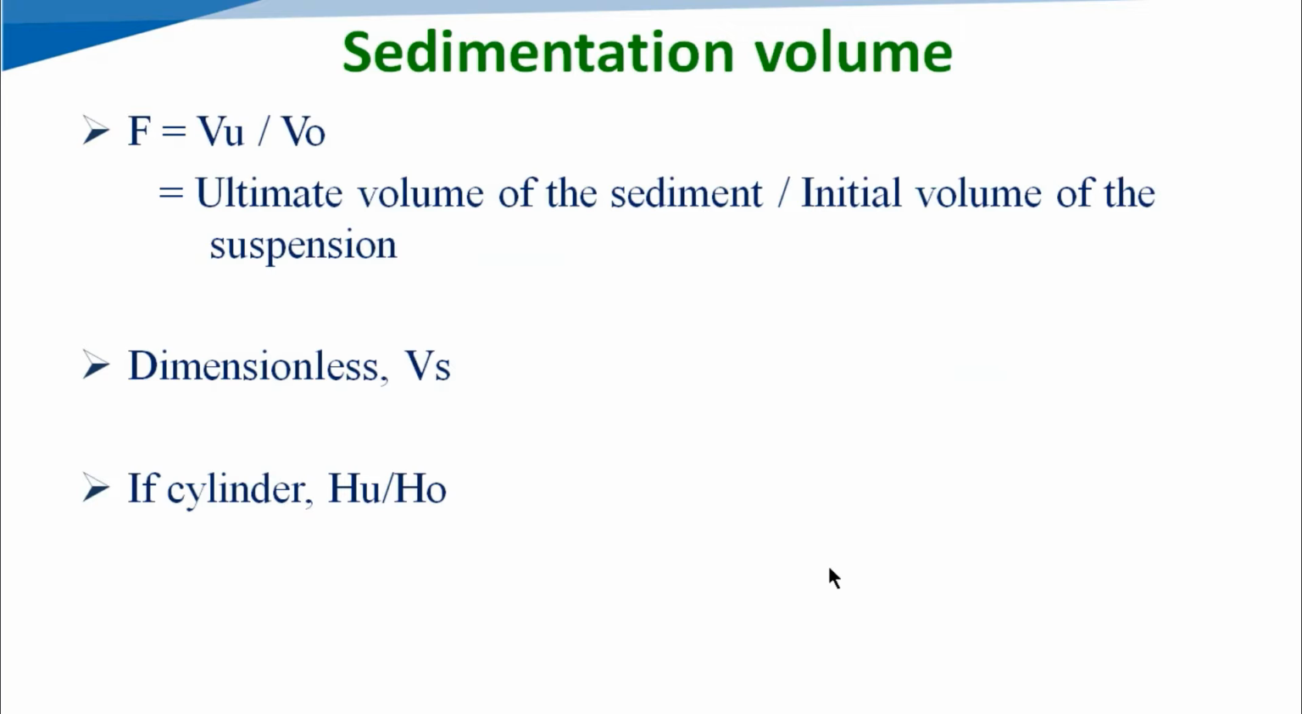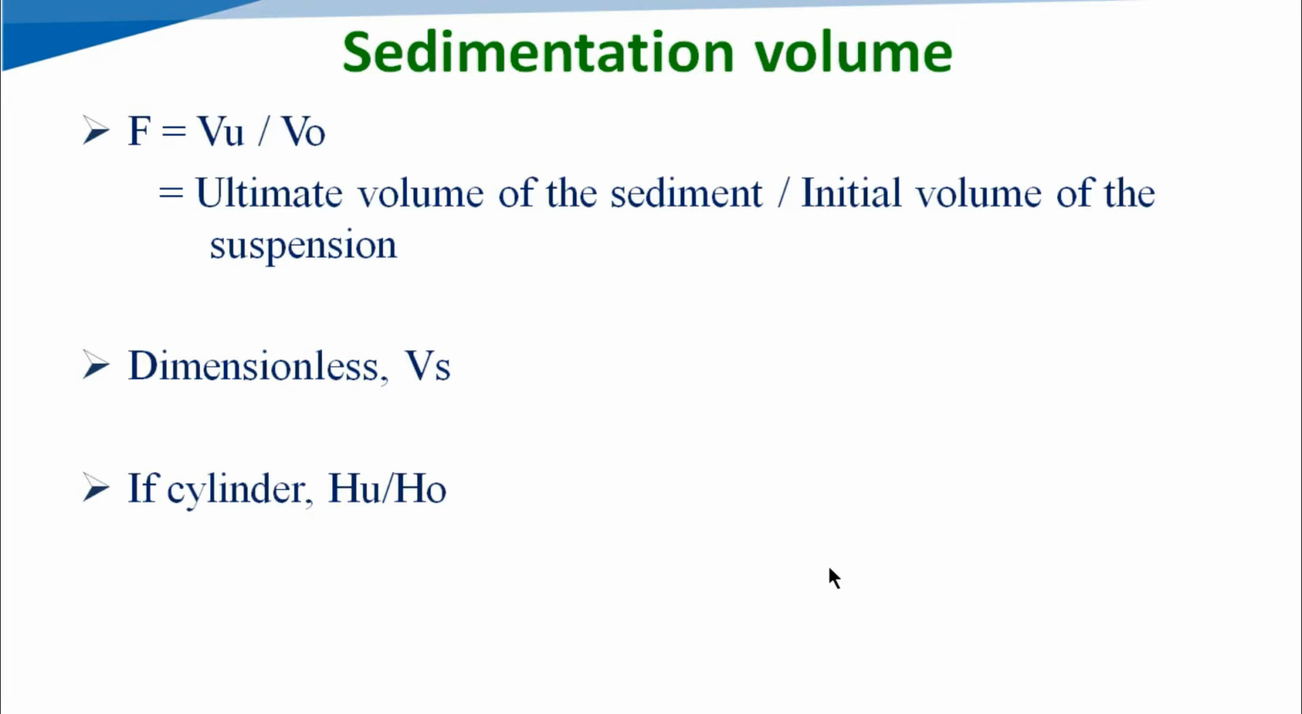First one, sedimentation volume. Here F stands for the sedimentation volume, which equals VU upon VO. That means VU is the ultimate volume of the sediment divided by the initial volume of the suspension. The value of F, or the sedimentation volume, is dimensionless and is also denominated with the Vs.